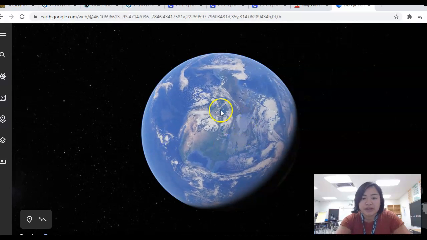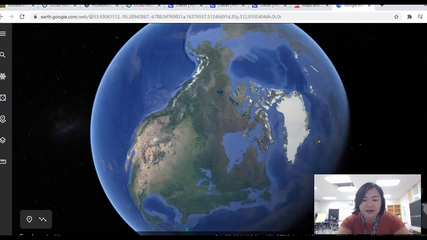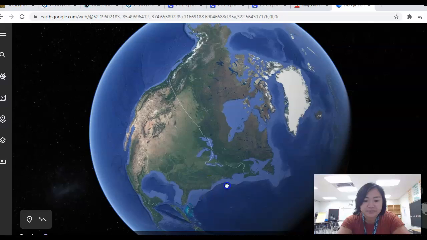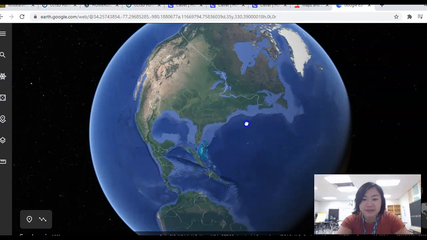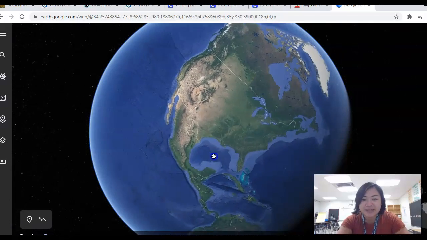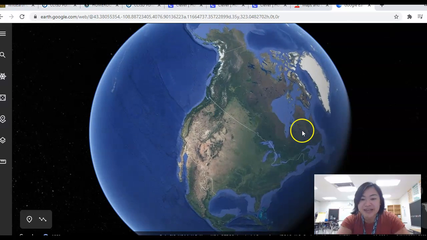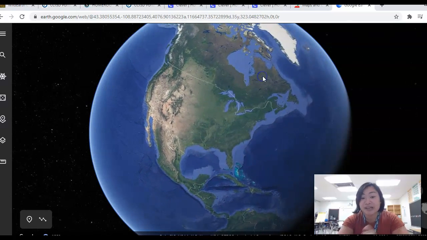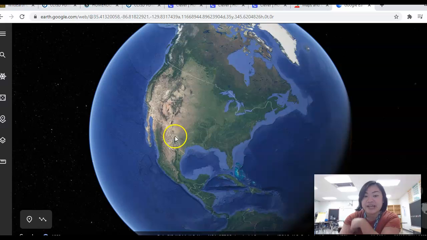I want you to think about the globes that you may have seen in class before. Let's see if we can find our, oh, there it is. Do you recognize what this is? This is the United States. It's a little turned because I turned my globe over. There I can see Texas, I can see Florida. This is the United States right here, right?